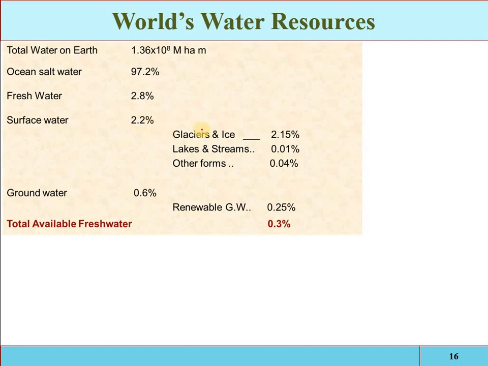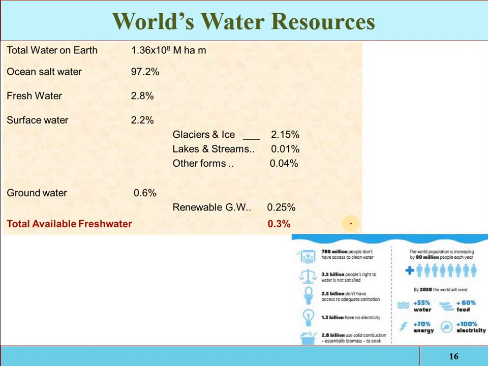Now out of 2.2%, there are some glaciers, lakes and other forms, but simply we can say that the easily available fresh water for human activities is only 0.3%. Now what is the problem? Day by day the population is increasing. So if the population is increasing, then the food demand will increase, and also the water demand will increase, but the amount of fresh water is constant. Water is not generated, it is a constant